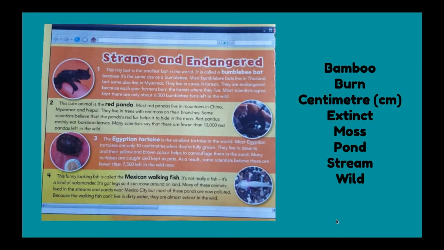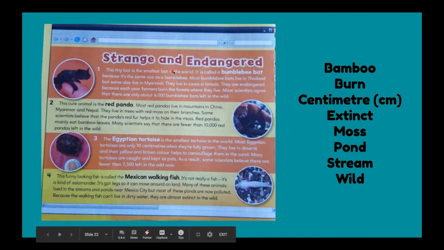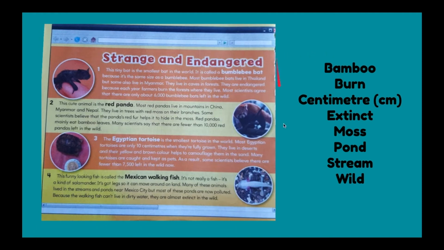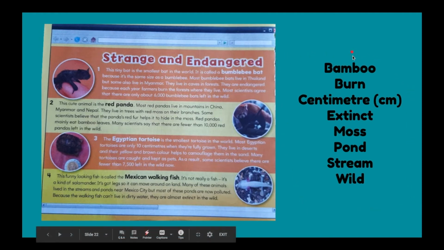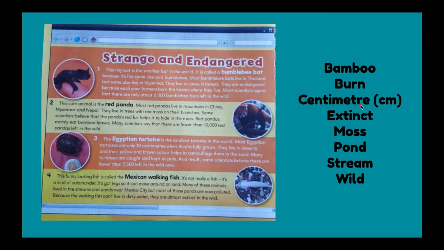And finally, we read this text. So, strange and endangered. These are the new vocabulary words. So, bamboo, burn, centimetre, extinct, moss, pond, stream, and wild.